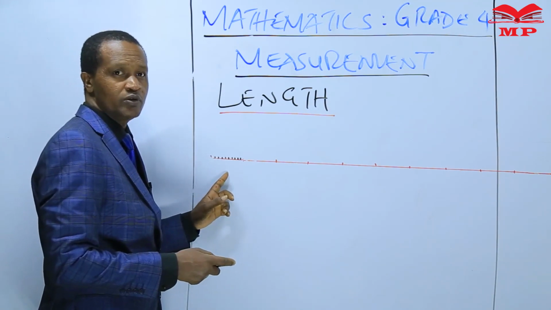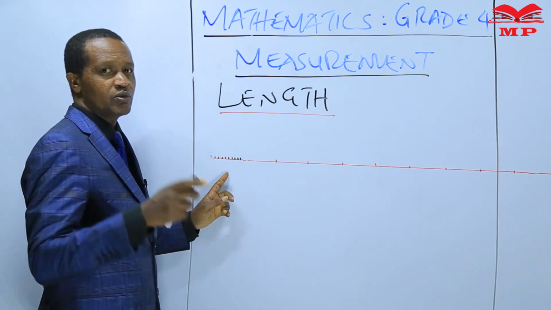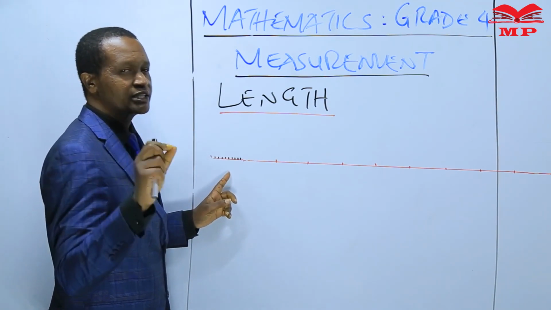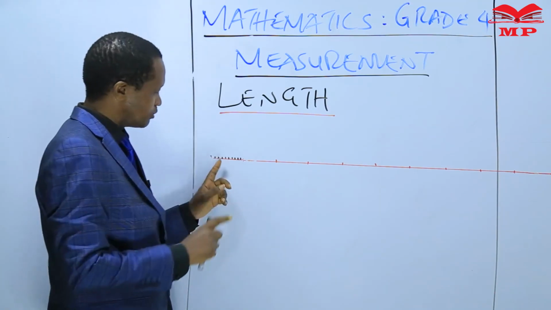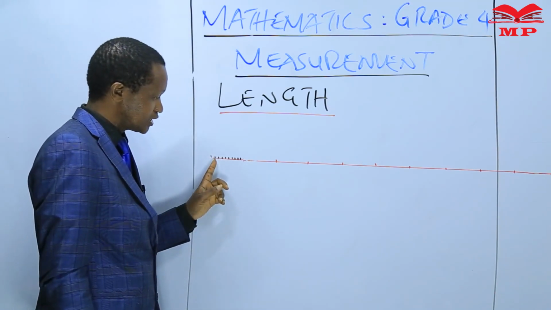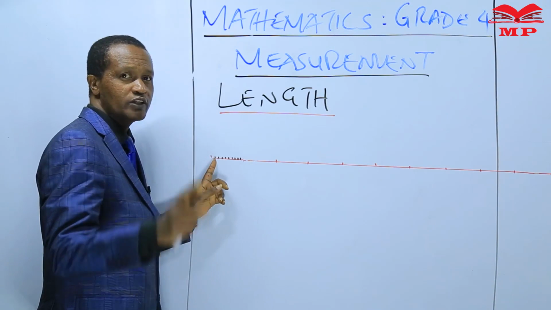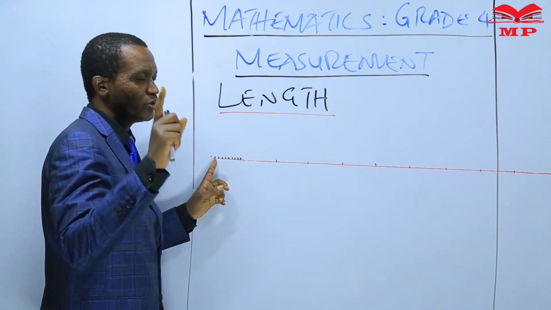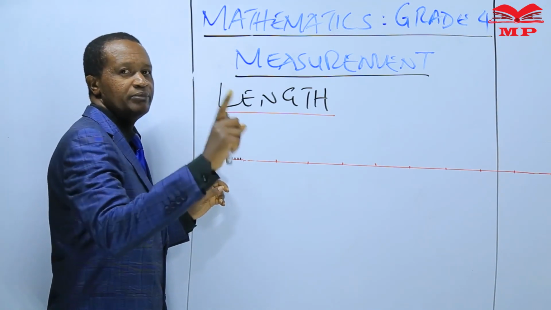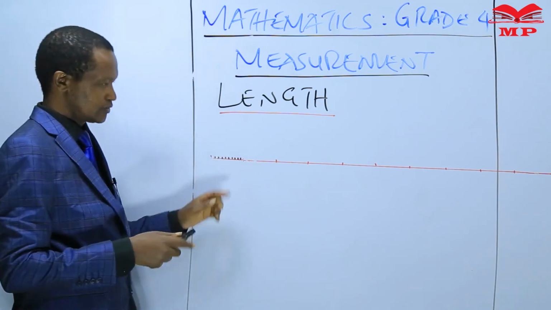Now, learners, one of the smallest parts, for example, this one here, is called a centimeter. Let me write down.